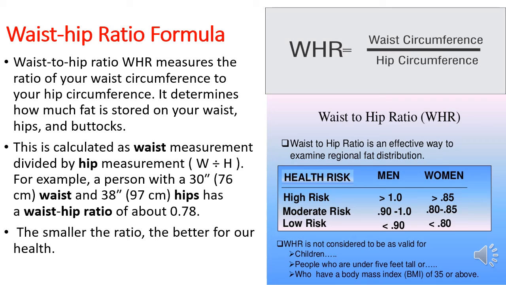If your score in men is 0.90 to 1.0 and in women the score is 0.80 to 0.85, you are at moderate risk. And if the score is above 0.90 in men and above 0.80 in women, you are at low risk.